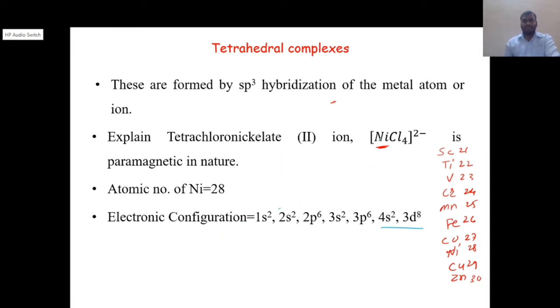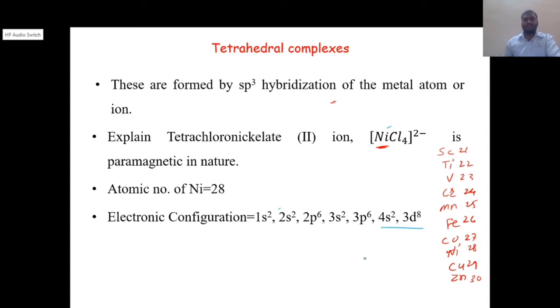Always remember, while forming a complex, the metal may lose electrons. In some complexes it does not lose electrons, but most of the time it does, and at that time the metal has a positive oxidation state.